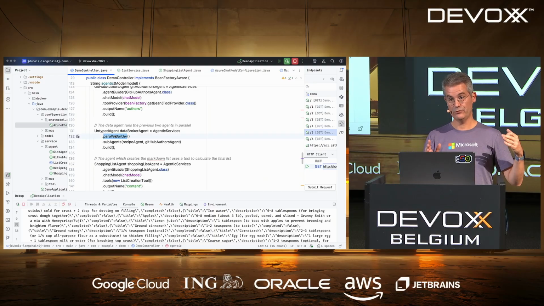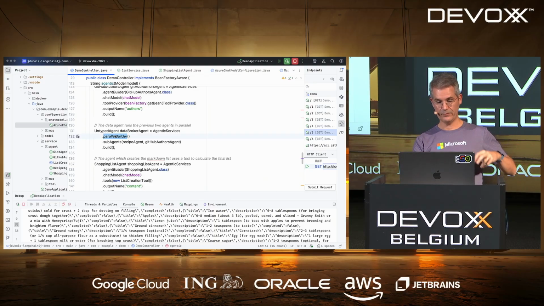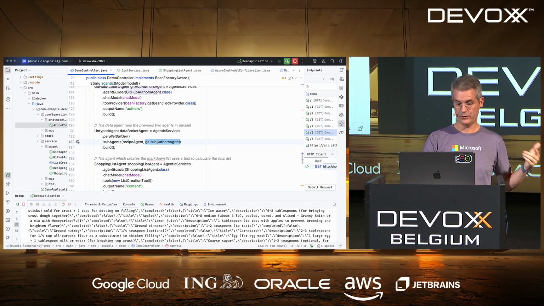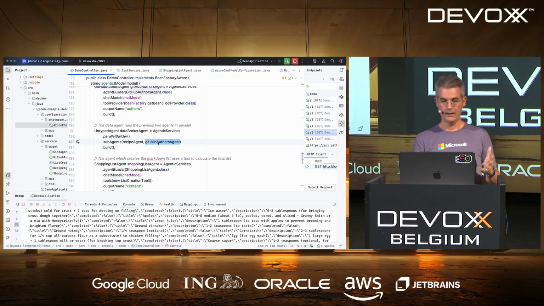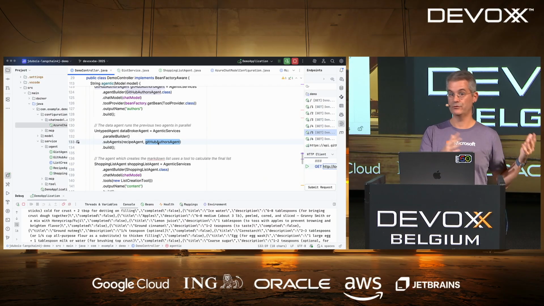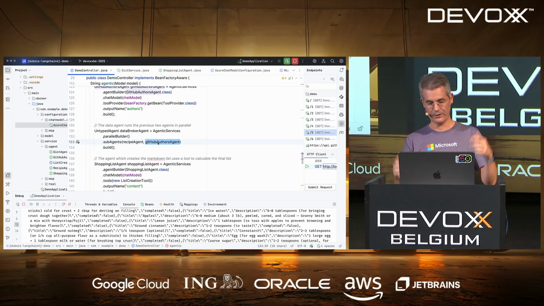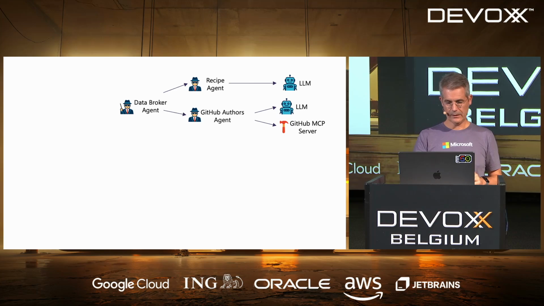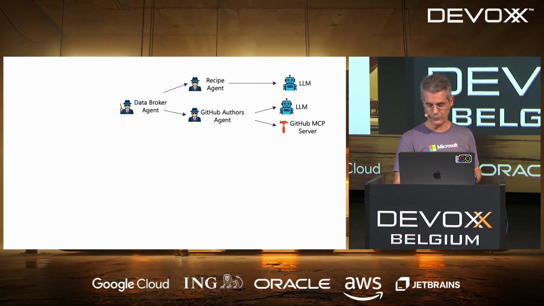So here, I'm going to run two background threads, one thread which is going to fetch the recipes, one which is going to fetch the GitHub authors. What's interesting with the agents here is, again, two things: a shared memory and a workflow, which we couldn't do easily before. I mean, you could always code it, of course, but it's done for you. So those three agents are going to work together to bring you back the recipe and the authors.